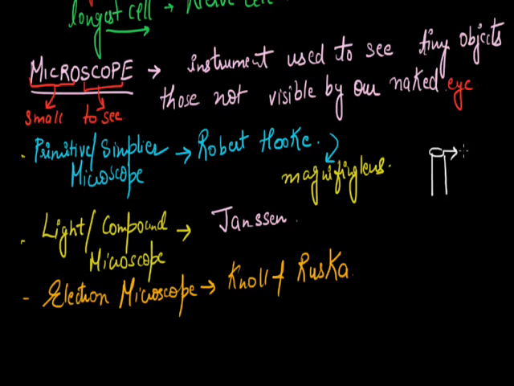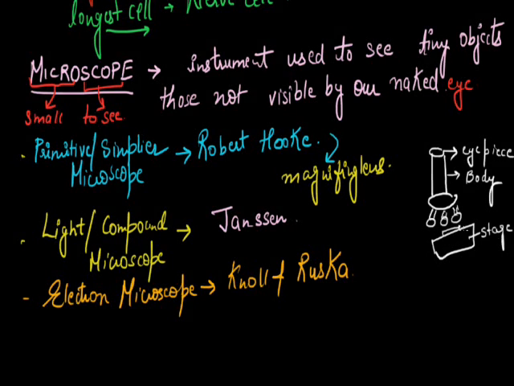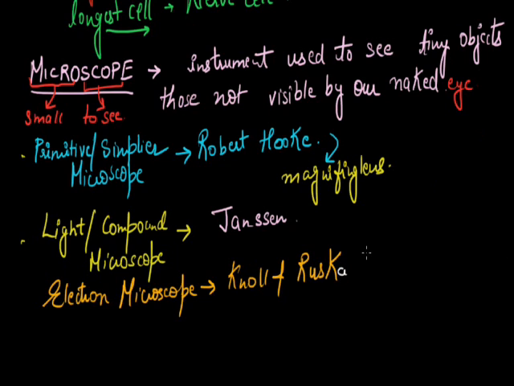This is the eyepiece. This is the body. On this, the different objective lenses are arranged. Then this is the stage. This is the place to keep our specimen. We see the diagram of the microscope. These are the objective lenses.